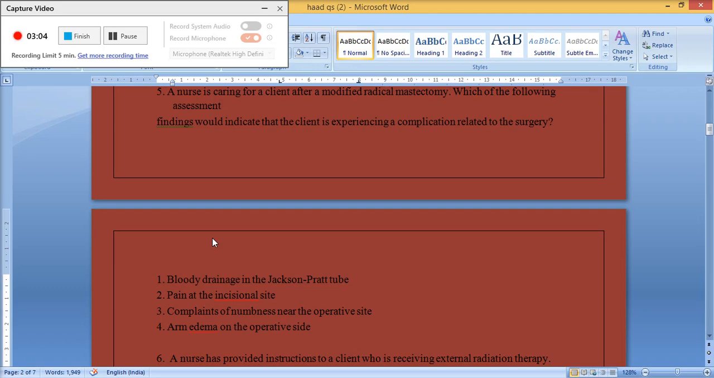The correct answer is 4. Arm edema on the operative side.